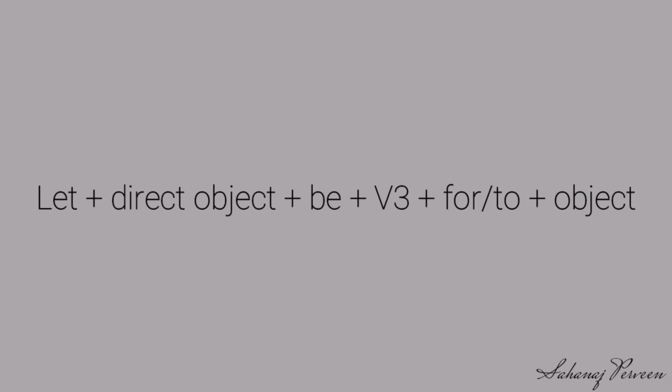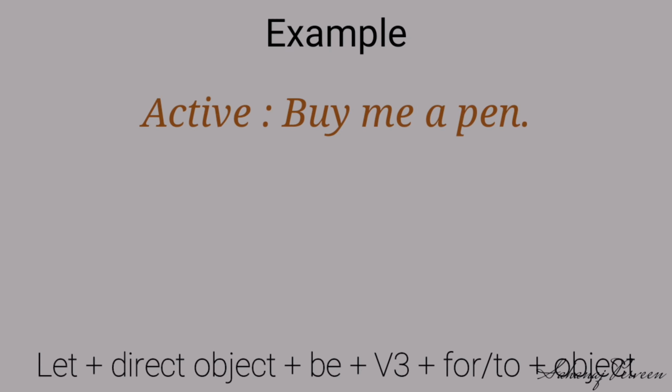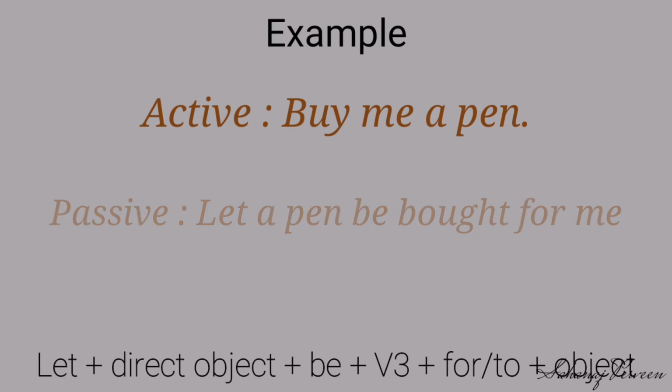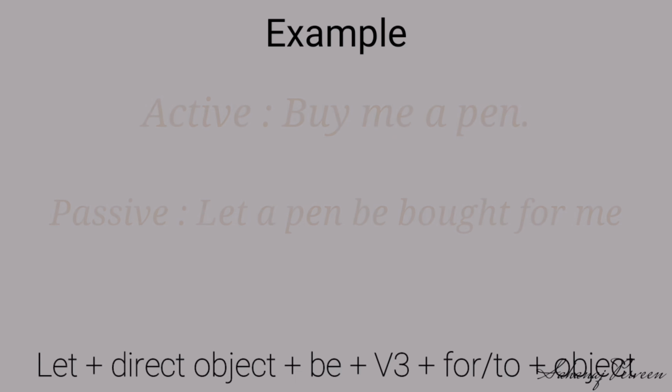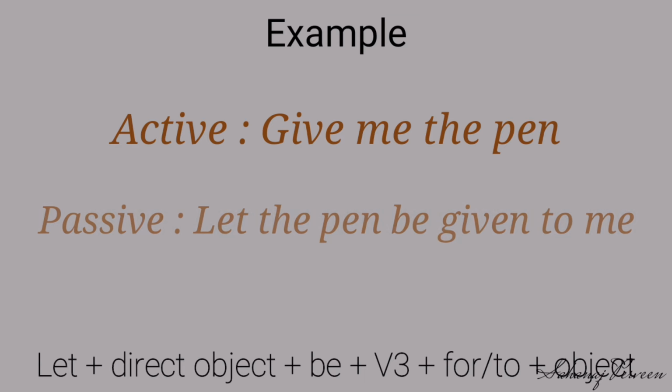If the imperative sentence has two objects, then our structure will be let plus direct object plus be plus verb 3 plus for or to before the object. Look at the example. Buy me a pen. Our passive is: Let a pen be bought for me. Look at another example. Give me the pen. Our passive is: Let the pen be given to me.